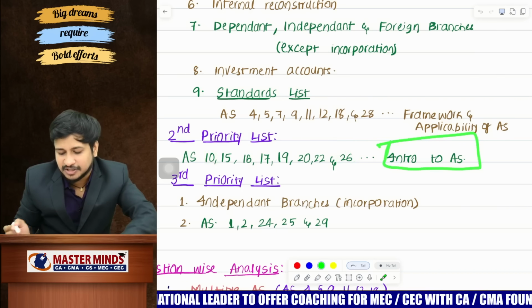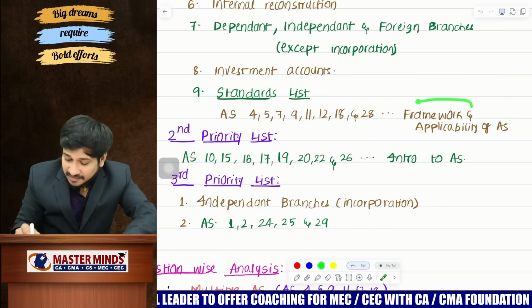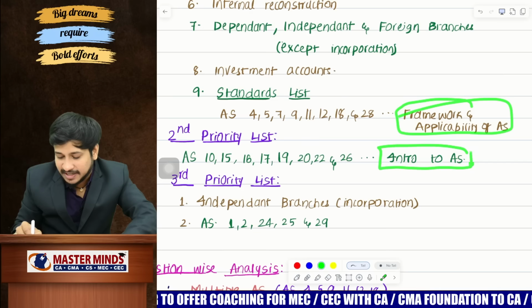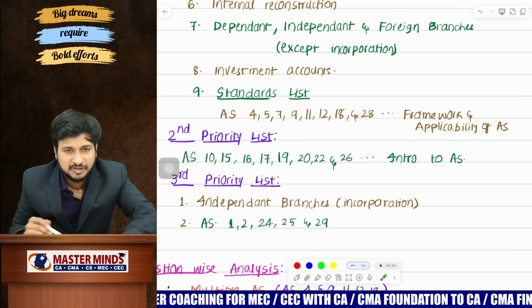And the next one, introduction to accounting standards. Other than framework and applicability, you have some more provisions, right? And those are nothing but the introduction to accounting standards.